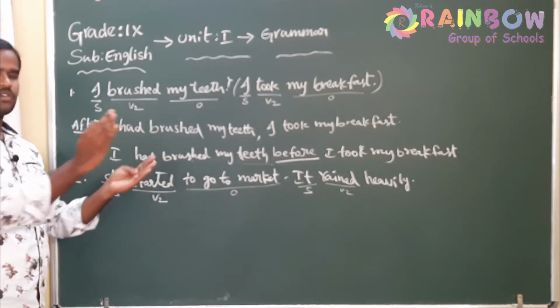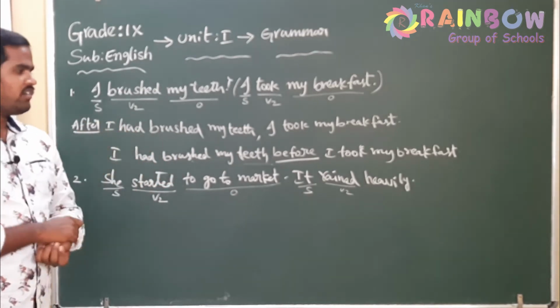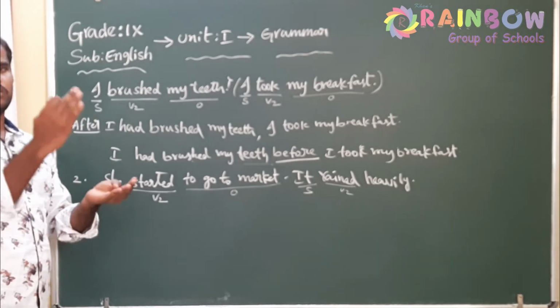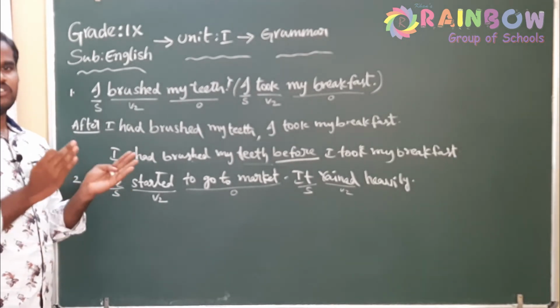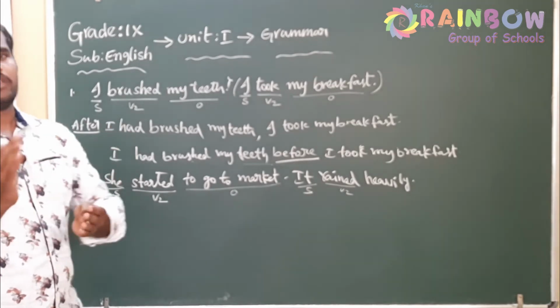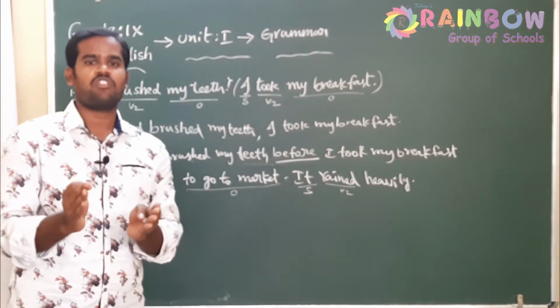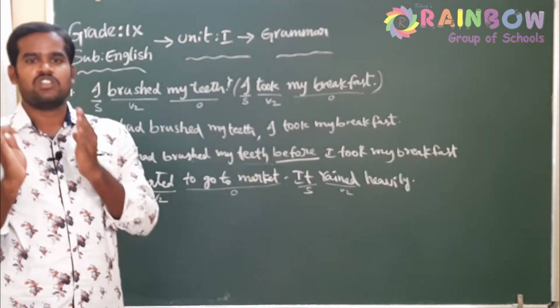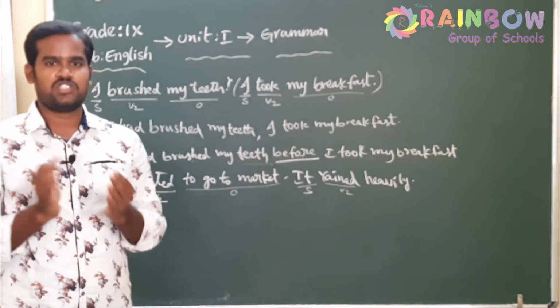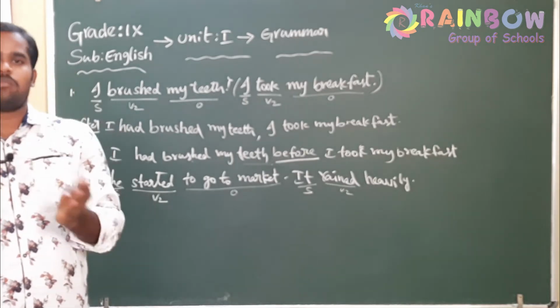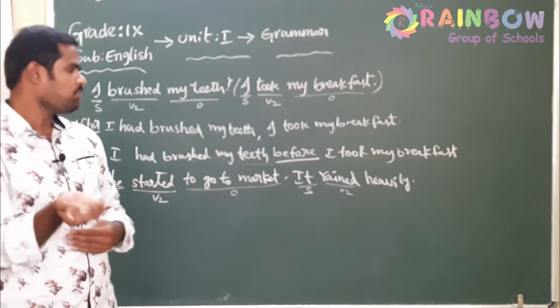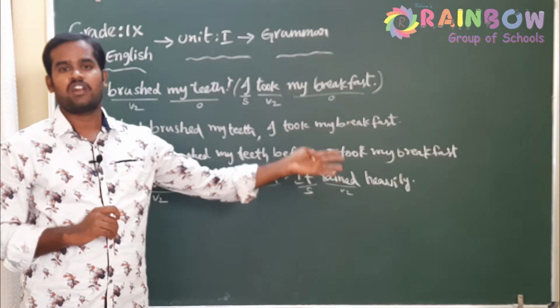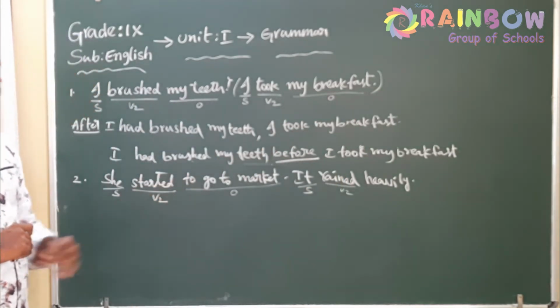She started to market. It rained heavily. So first she started going to the market, and when she was on the way, in the midst of her journey, it rained heavily. So first she set out on her journey. She embarked from her home, and after some time it began raining heavily. So this is the earlier action.